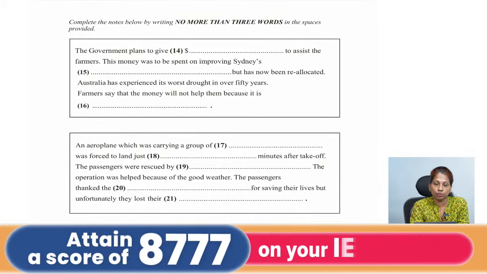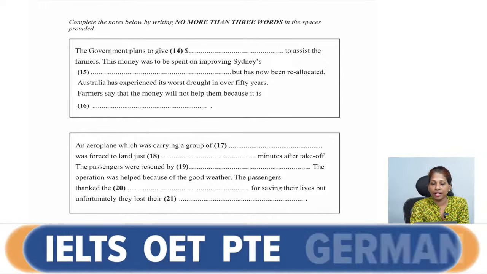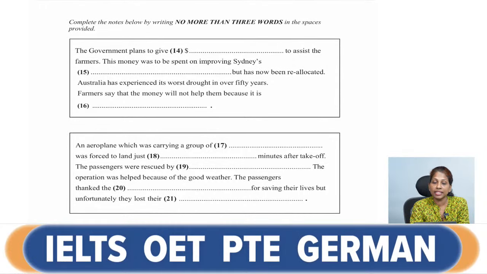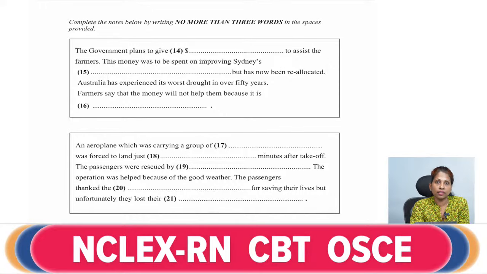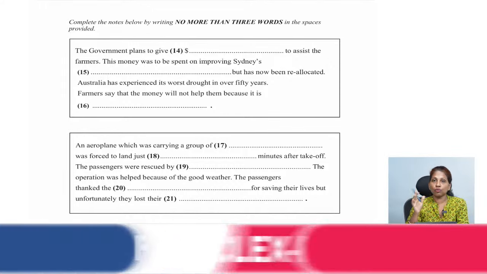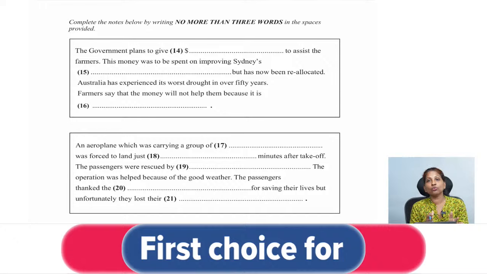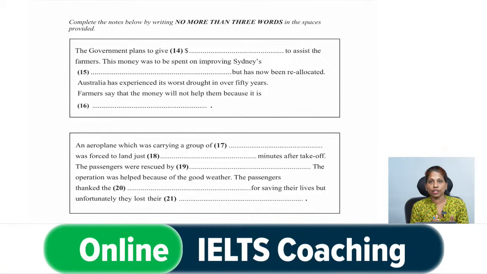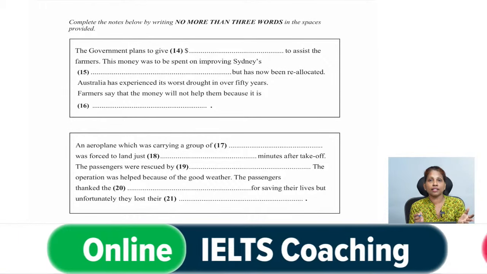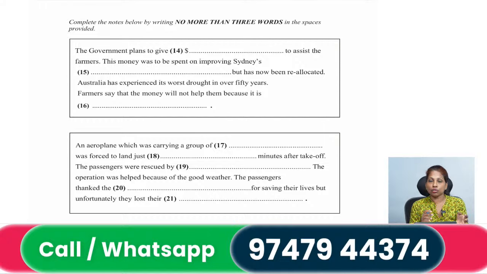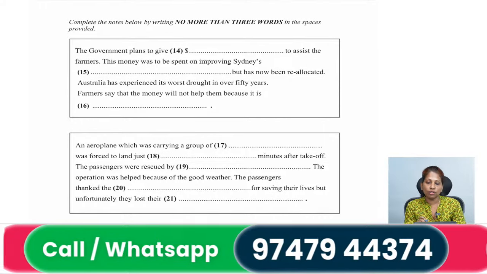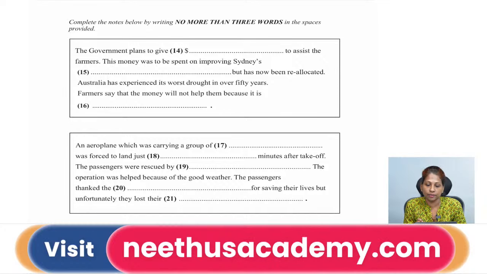Even though you have got an option to write 3 words, what is going to be grammatically correct is that farmers say that the money will not help them because it is too late. Okay. So, it is not going to help them because the money is too late, right. He has come late or he is late, he is too late. That is the same. So, you can write it is too late, right. So, that will solve your answers from 14 to 16.